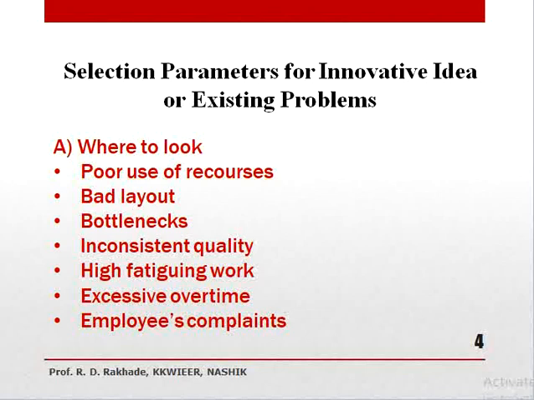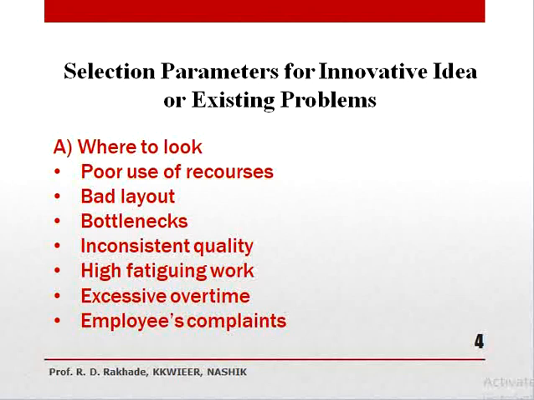Next parameter, that is inconsistent quality. We can improve by giving optimum solution. Improve inconsistent quality of maybe a job or any operations. Then high fatigue work.